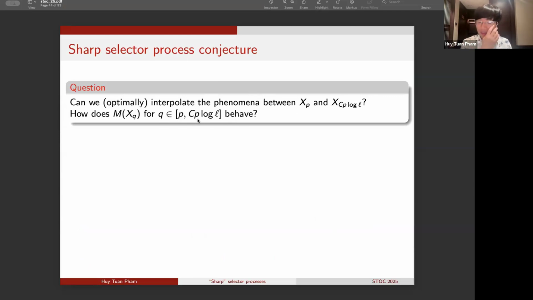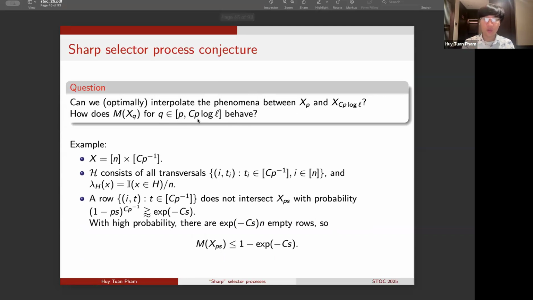Before getting to the description of the main result in this talk, let us consider one simple example that at least guides our intuition as to what the correct behavior of M of X_q should be. In this example, we will consider the ground set X as a rectangular board, and it has roughly n rows and around p inverse many columns. The family of target sets H will now consist of all transversals. So each set in H is a collection of elements, one per row. Now we will also consider just the uniform valuation. So lambda_H will simply assign to each element of H a weight of 1 over n.